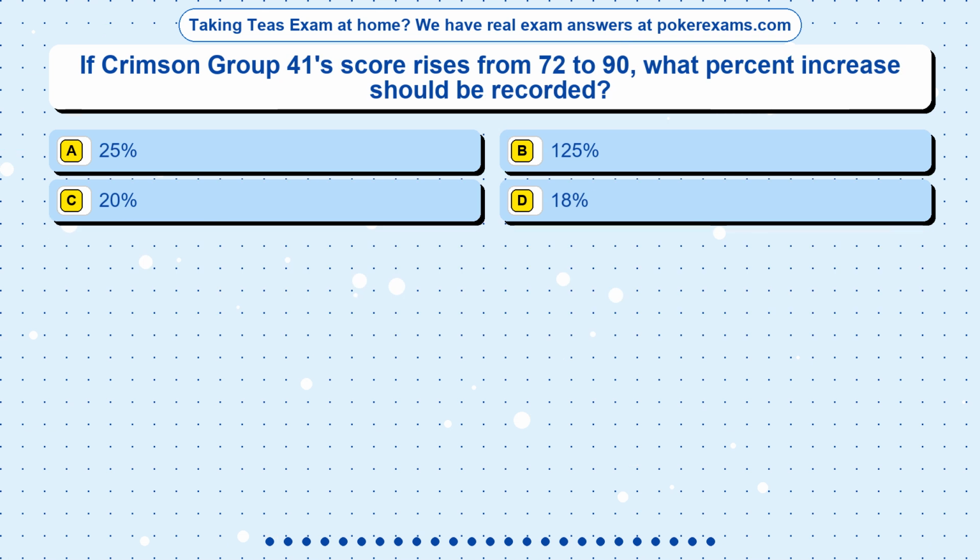Question 8. If Crimson Group 41's score rises from 72 to 90, what percent increase should be recorded? Option A, 25%. Option B, 125%. Option C, 20%. Option D, 18%.